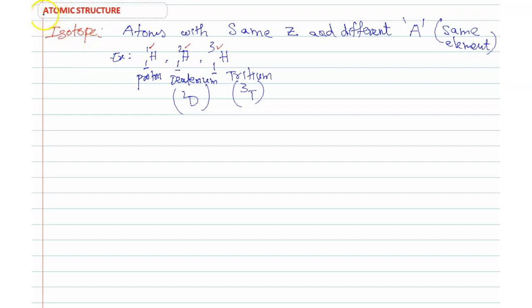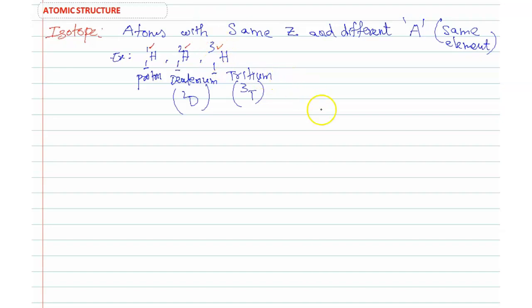Is any property changed by changing the mass number? Here they have the same number of protons, which means the same number of electrons, so the same chemical properties. But the number of neutrons changes because of the different mass.